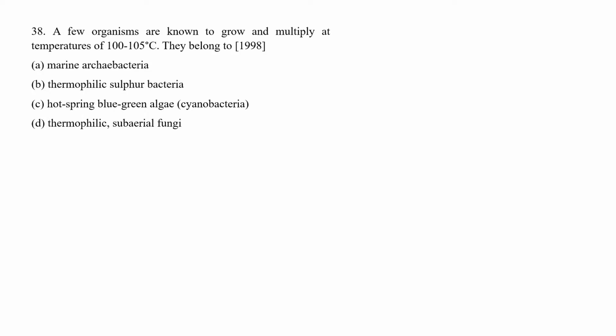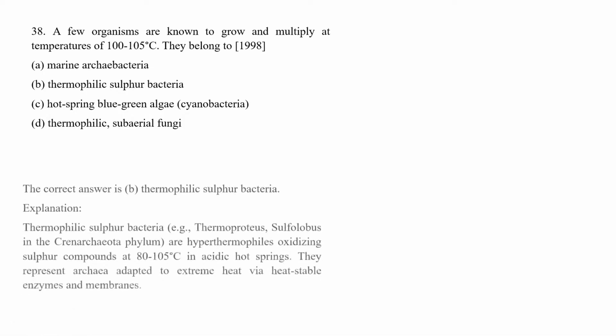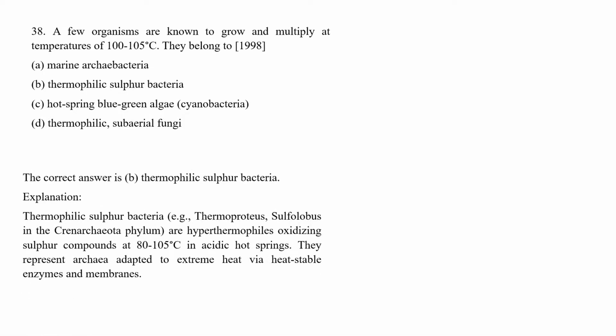A few organisms are known to grow and multiply at temperatures of 100 to 105 degrees centigrade. They belong to marine archaebacteria, thermophilic sulfur bacteria, hot spring blue-green algae, or thermophilic subaerial fungi. The correct answer is thermophilic sulfur bacteria.